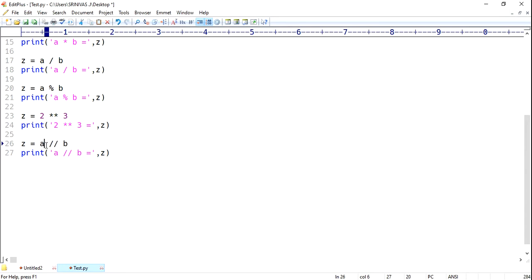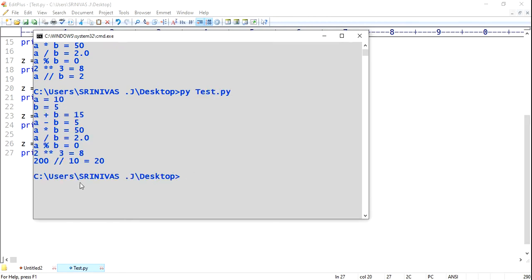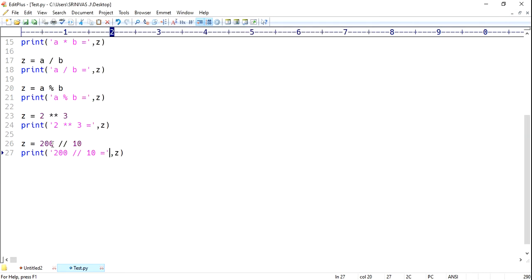Suppose in place of a, I give 200, and b is 10. Save, Control S, open command prompt and type py space test.py. See, 20. Both are integers, so the value is given as integer. If any one is float, it will be